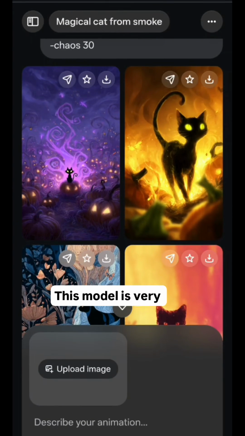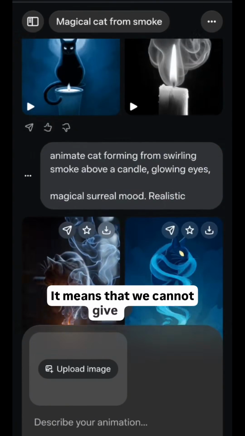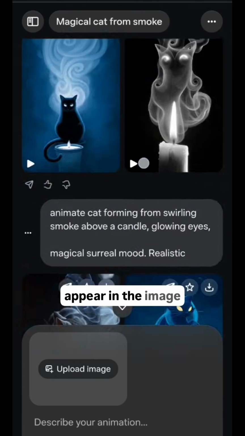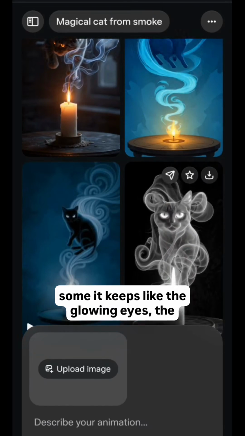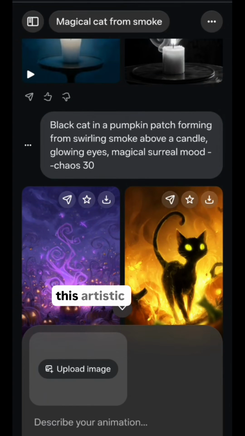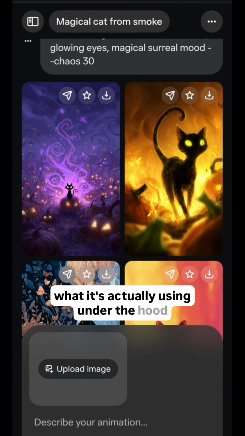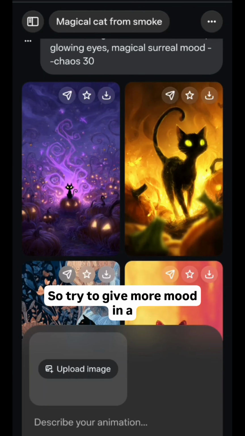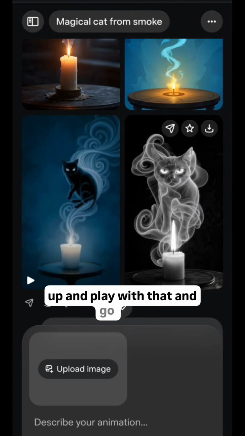This model is very, very artistic, as we can see, but not very smart. It means that we cannot give it too many details and expect them all to appear in the image. We gave some details and you see that some it keeps, like the glowing eyes, the smoke, the cat. So when we prompt, we keep in mind this artistic style of Midjourney, which is what it's actually using under the hood. So try to give more of a mood and a vibe and play with the AI, see what comes up and go from there.